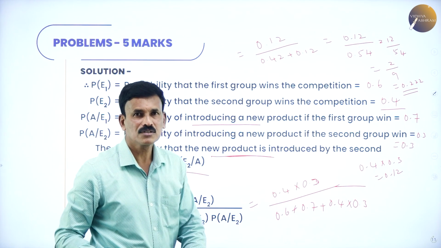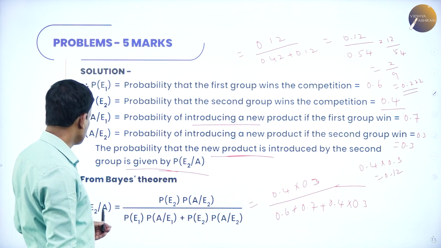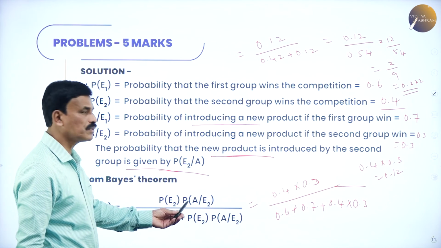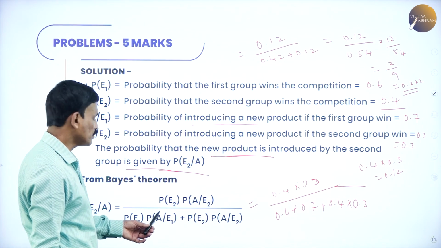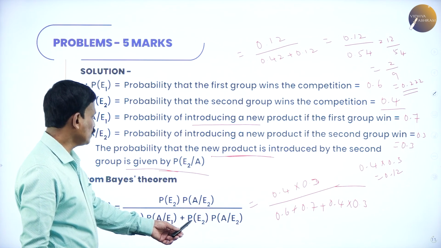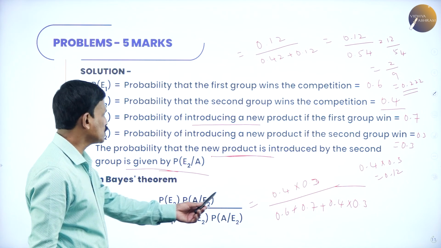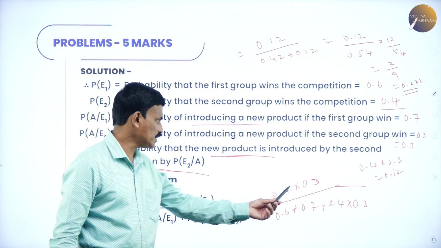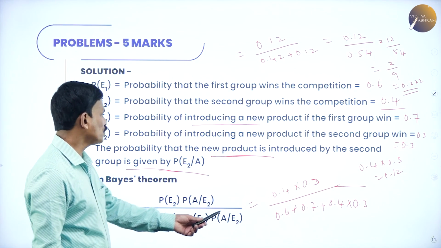Okay, that's it. Listen to me here. By Bayes theorem, probability of E2 by A is equal to probability of E2 into probability of A by E2, divided by probability of E1 into probability of A by E1 plus probability of E2 into probability of A by E2. Substitute the values: 0.4 into 0.3 divided by 0.6 into 0.7 plus 0.4 into 0.3.